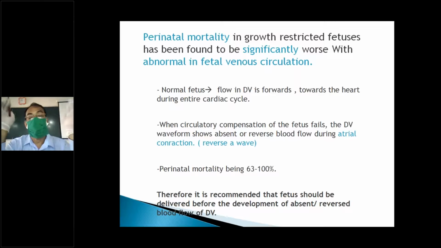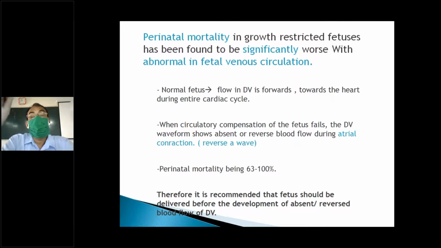When there is an IUGR baby, mortality is very high, as high as 40%, depending upon the associated medical problem or the fetal problem, it could be more than 50%. So it is very important. And the other thing is the condition of the baby.